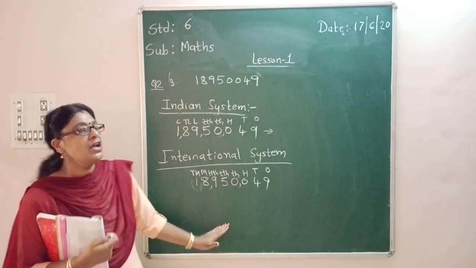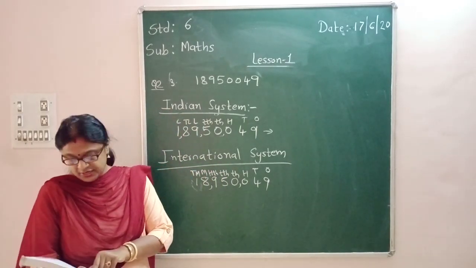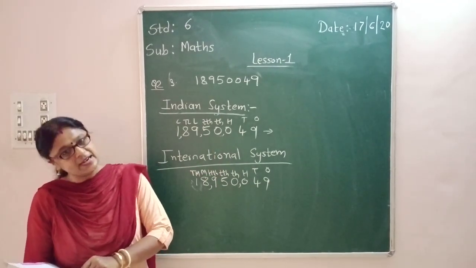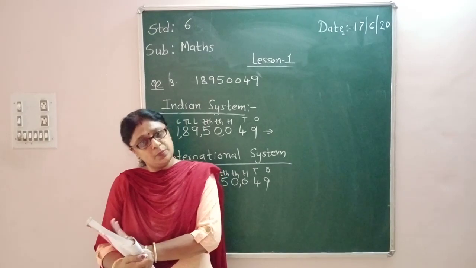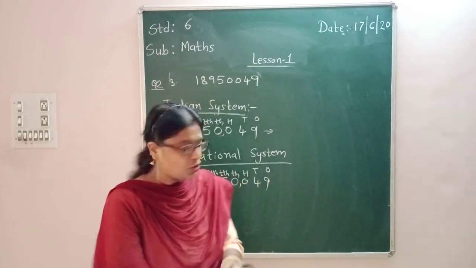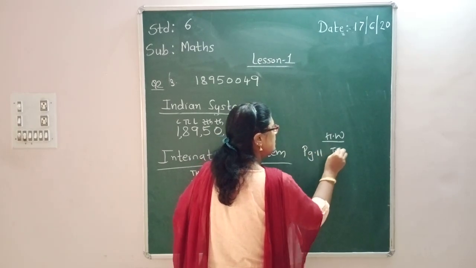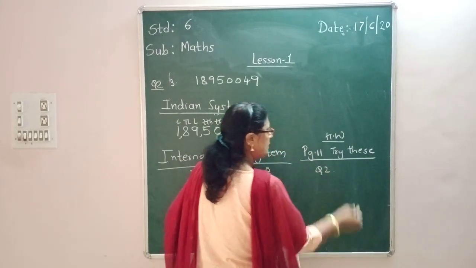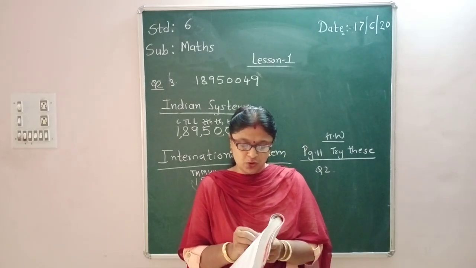Okay, so in this way, please finish up first, second, third and fourth, and then question A is international and Indian system, which you have already written, and then B is arrange in ascending order. Ascending order means small to big, which you have already studied how you can arrange the numbers in ascending order. Okay, so your homework is page 11. Try this question number 2. Okay, and question number 3, cancel it. There is no need for you to do question number 3.